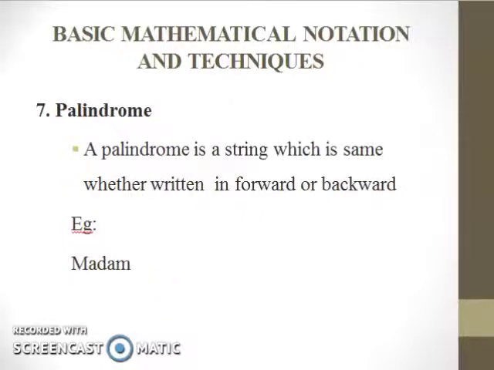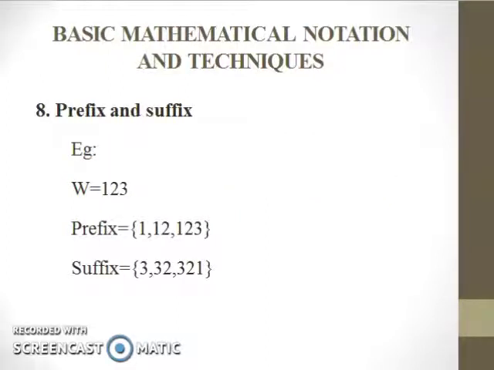Seventh one is palindrome. It's a string that reads the same whether written backward or forward, right? For example, mad. Eighth one is prefix and suffix. So for example, string W equal to 123. Prefix in the sense we start from the first, right? So 1, 12, 123. Suffix means we write from the back side. So 3, 23, 123.